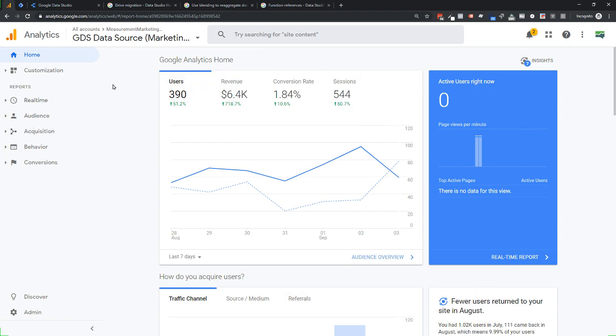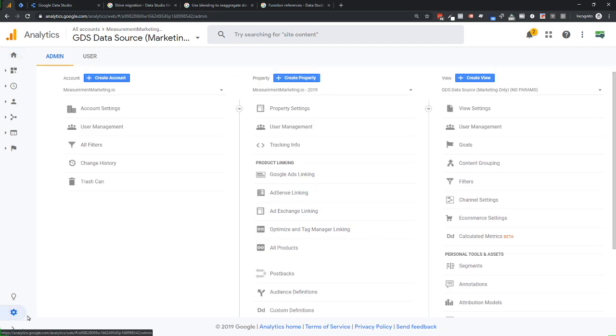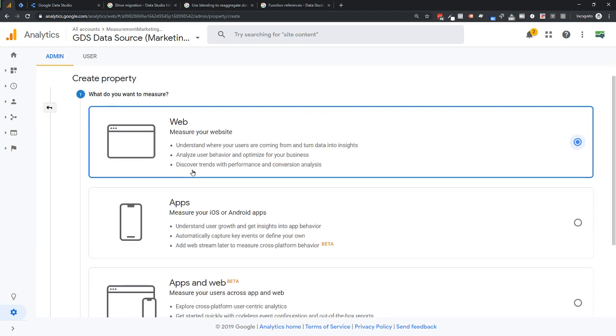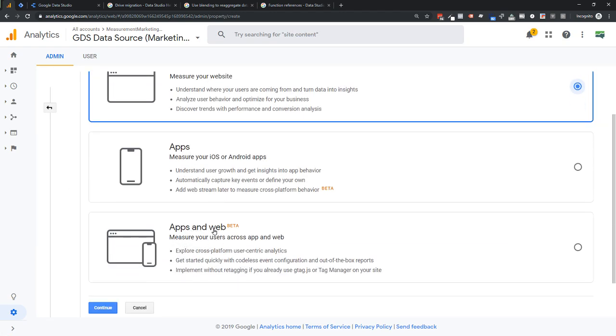So I figure probably not a lot of changes coming through this particular version, but in future workshops we'll look at the other version of Google Analytics, which is Google Analytics 2.0. For those not familiar with that, I'm just going to show you where that is. You can go up there and go to create a property. You'll now notice you've got app and web as a new thing. It's a brand new feature, and basically what people are calling Google Analytics 2.0. So it's a completely different platform is how I would mentally think about this. It's a completely different setup, and has completely different tags in Google Tag Manager. It's completely separate, but it can work in parallel if you want to play with it.